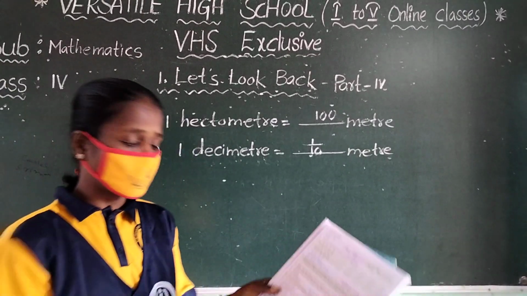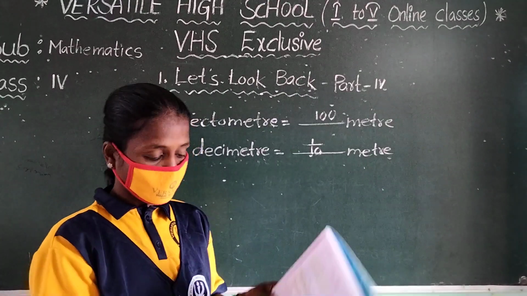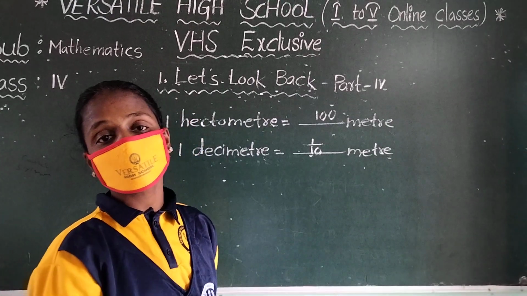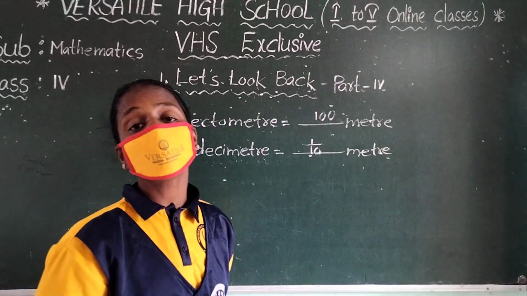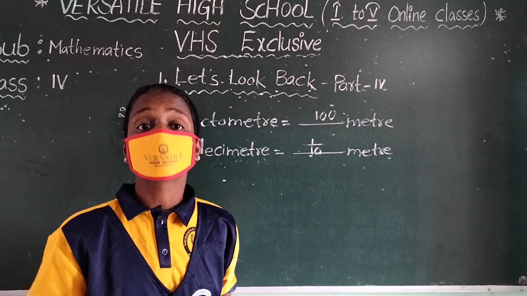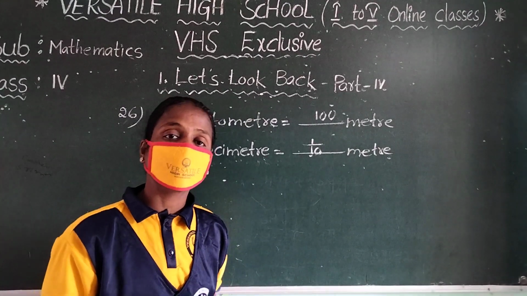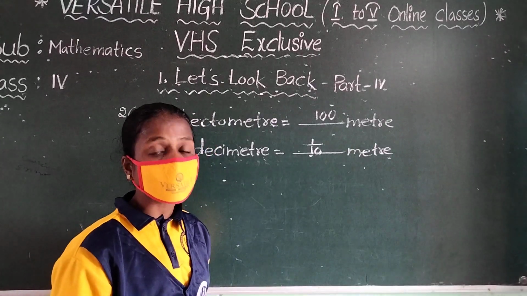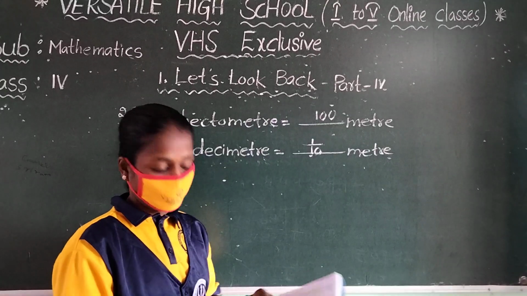Already you know that 1 deciliter is equal to 1/10 liter. 1 centimeter is equal to 1/100 meter. 1 kilometer is equal to how many meters? 1000 meters. 1 milligram is equal to 1/1000 gram. Here milli and deci mean the small parts; the remaining ones you do.